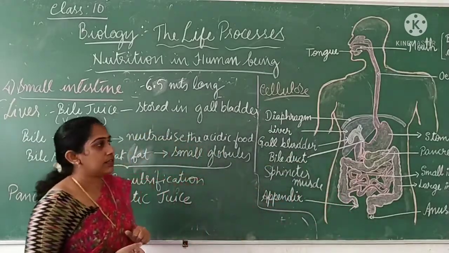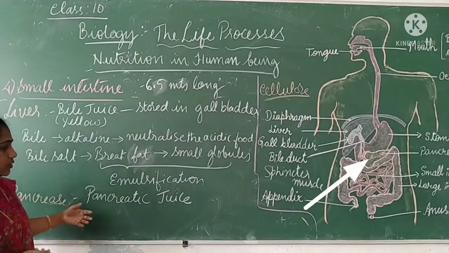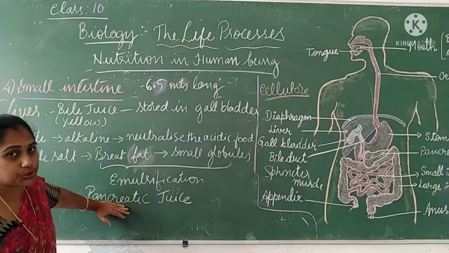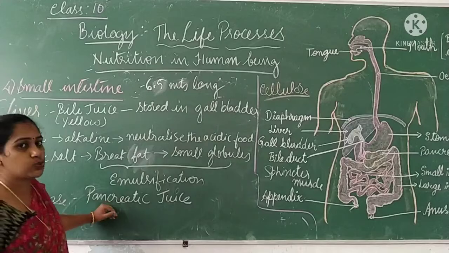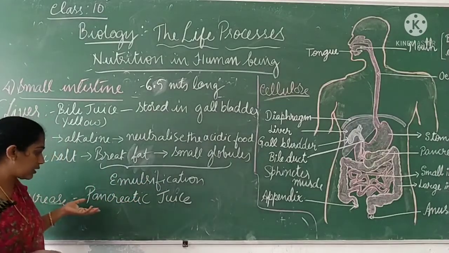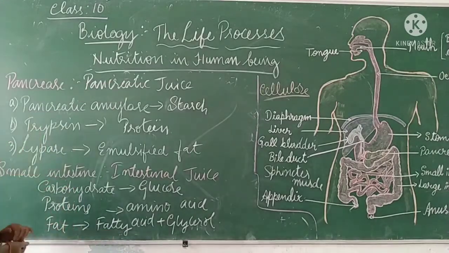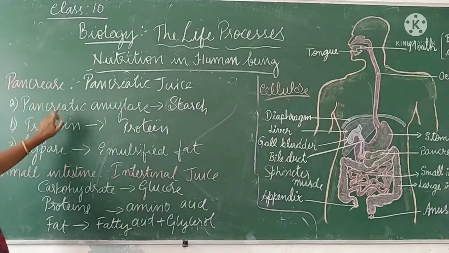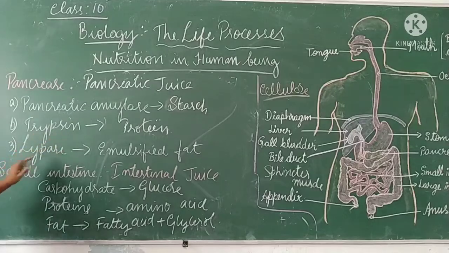Next, the small intestine is also receiving juice from the pancreas. The juice produced from the pancreas is called pancreatic juice. Even the pancreatic juice contains 3 components. What is the function of those 3 components? Let us discuss now. So pancreatic juice has 3 components called pancreatic amylase, trypsin and lipase.